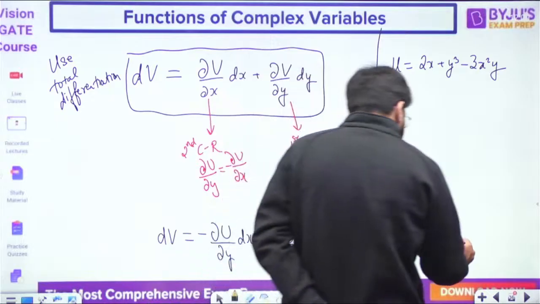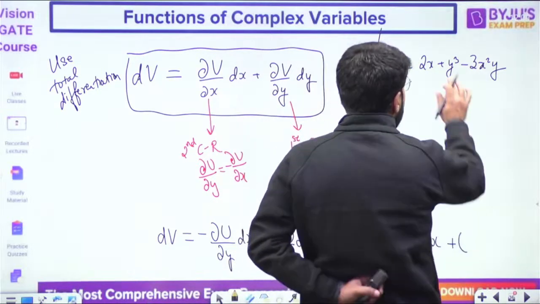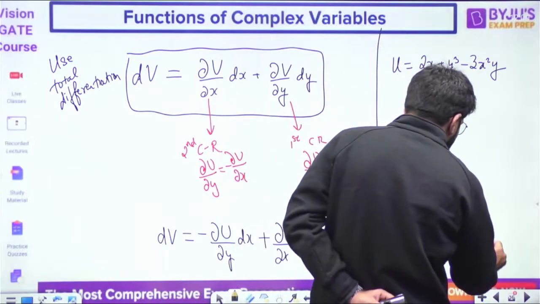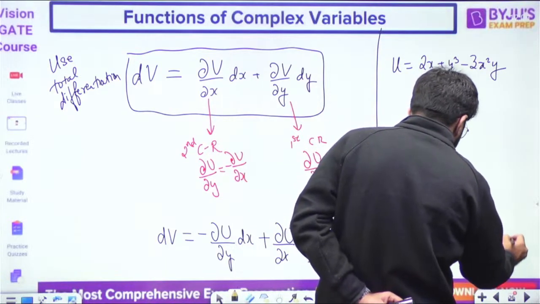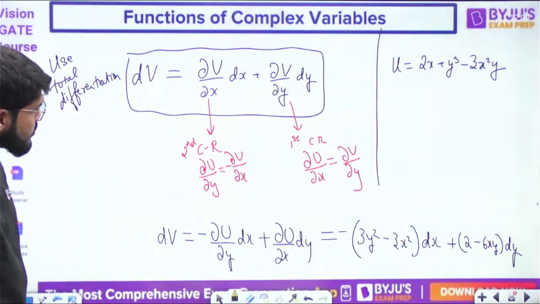Then what is ∂u/∂x? That is 2 - 6xy, times dy.